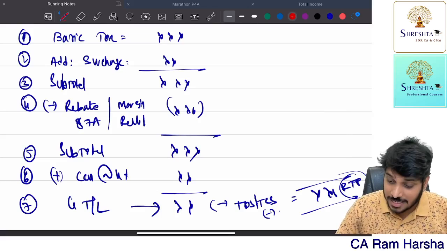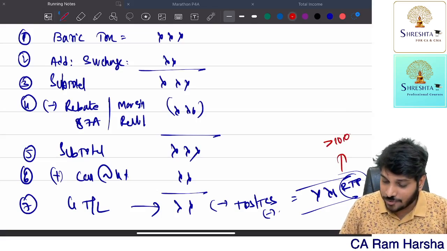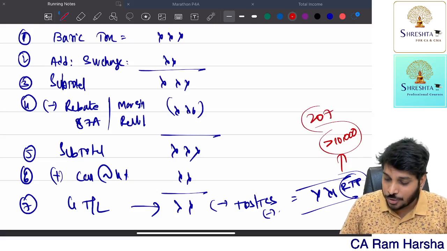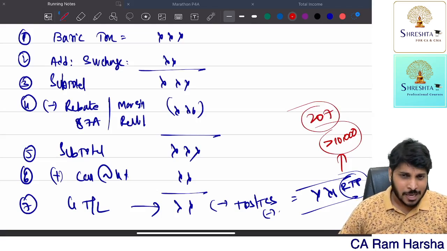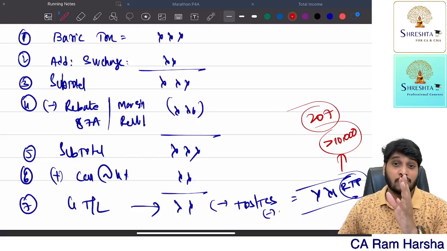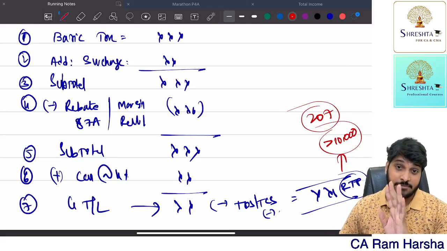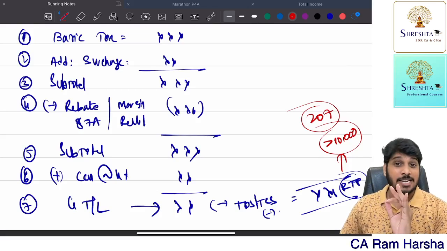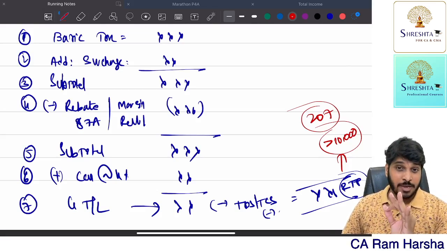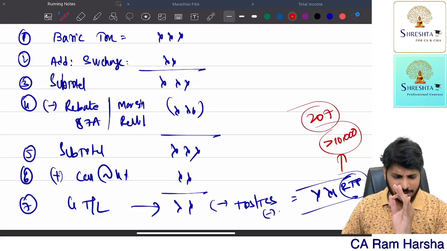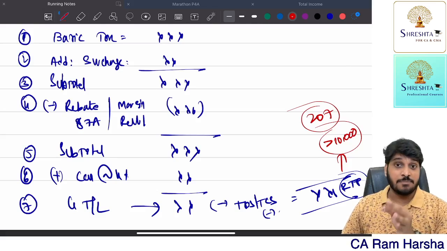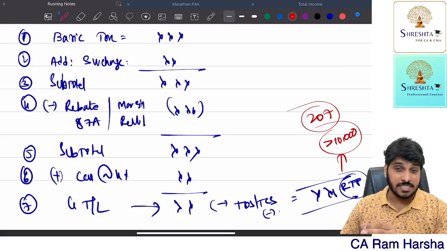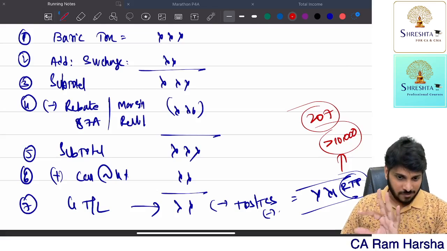If this balance tax payable is more than 10,000 rupees, section 207 advance tax will apply. If advance tax is applicable, you have to pay the tax in the previous year itself in 4 installments. At least 15% of the tax payable by 15th June, 45% by 15th September, 75% by 15th December, 100% by 15th March. In this way, you need to discharge the tax liability in the same previous year.